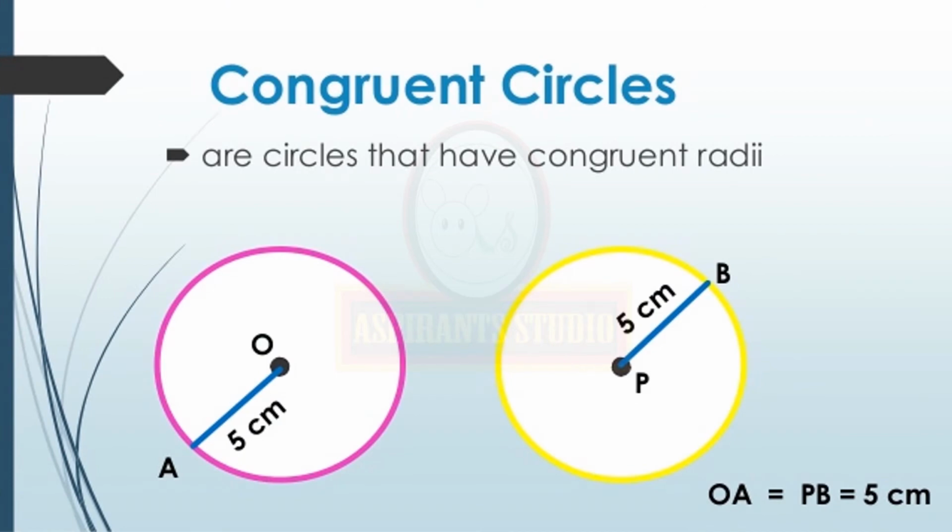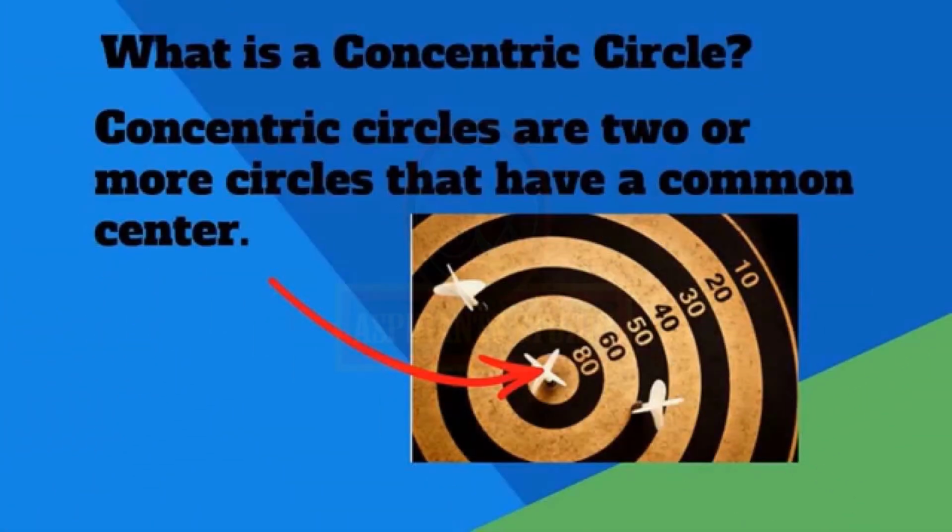Now we can see different circles in a plane. Now we can see what are congruent circles. Congruent circles are circles that have congruent radii. Concentric circles have the same center but they have different radii.